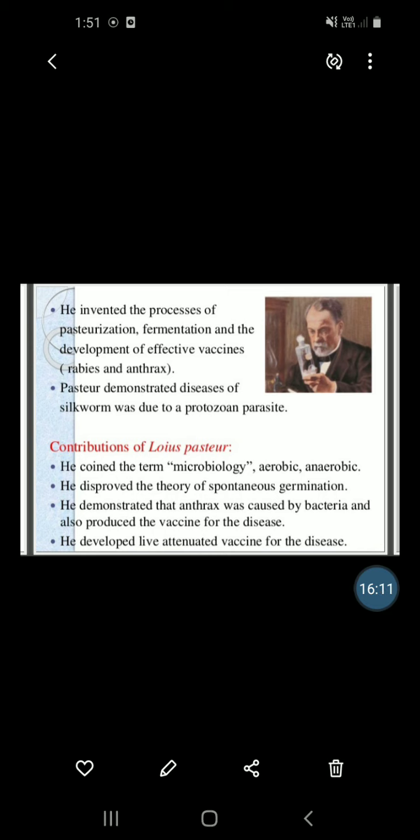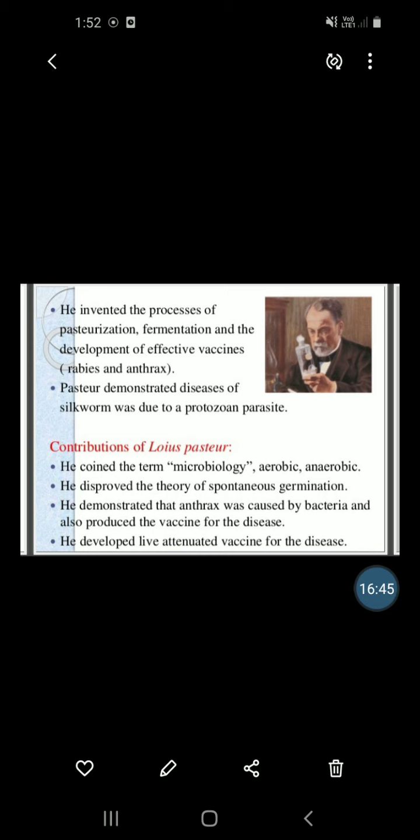The next contribution, he demonstrated that anthrax was caused by bacteria and also produced the vaccine for the disease. Then next, he developed the live attenuated vaccine for the disease.